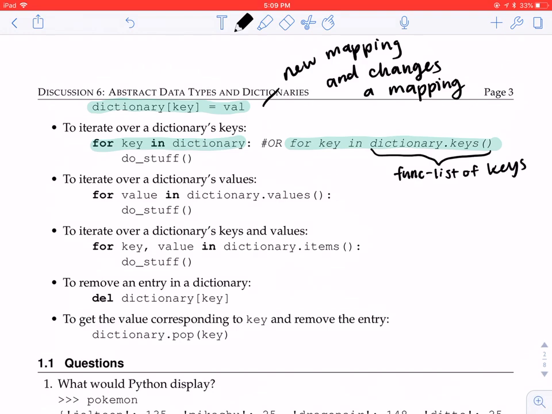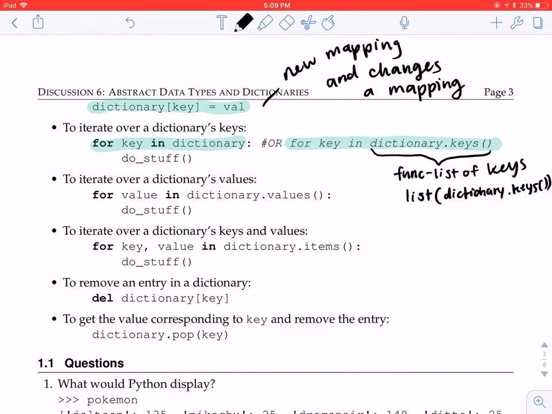But if you ever look into the details of this function, it actually doesn't give you a Python list of keys. It will give you something like a dictionary key object. So if you want to turn it into a real Python list, you can call list on it. So you can say list of dictionary.keys, and this will give you the Python list. It's kind of similar to map, which also doesn't actually give you a list, and you would have to call list on the output that map gives you to make it a Python list.